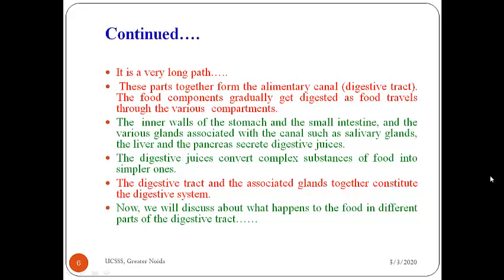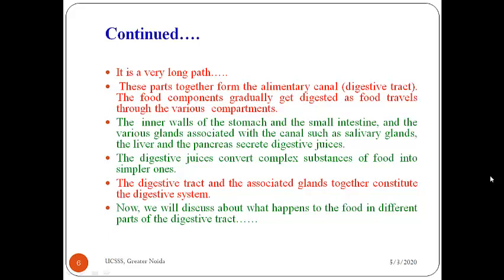And these digestive juices, what does it do? It converts complex substances of food into simpler ones. So this digestive tract and glands together form a digestive system.